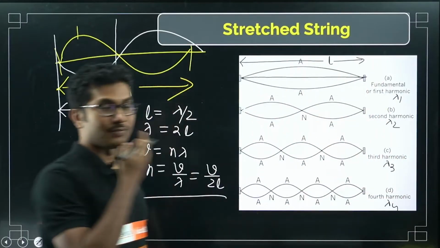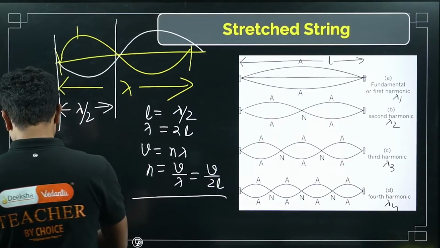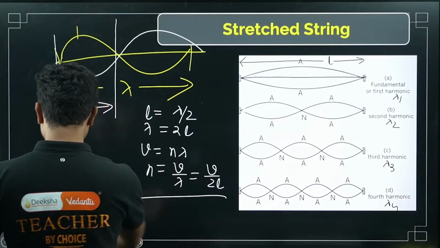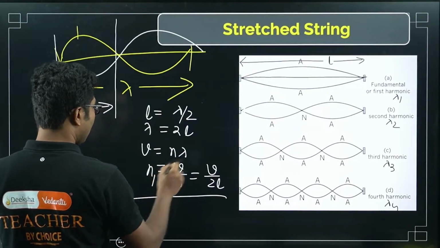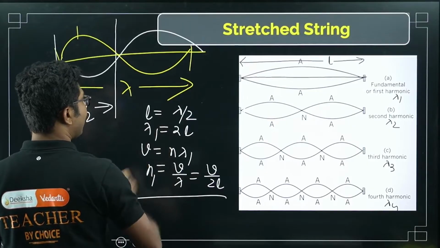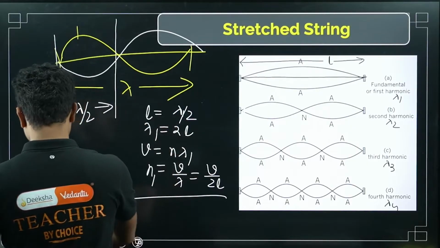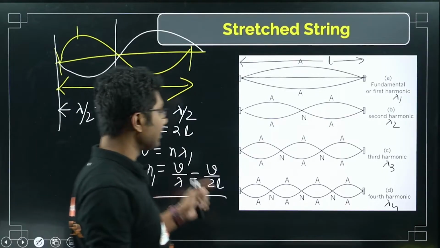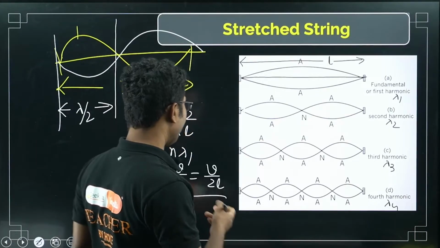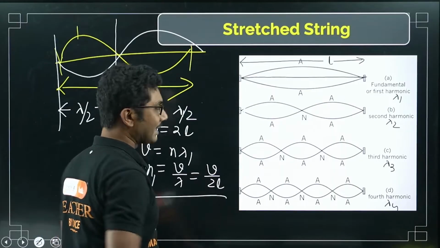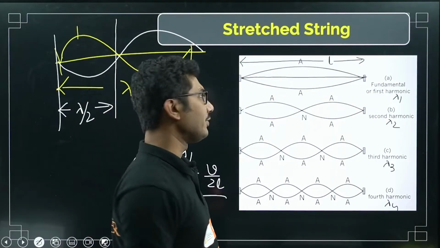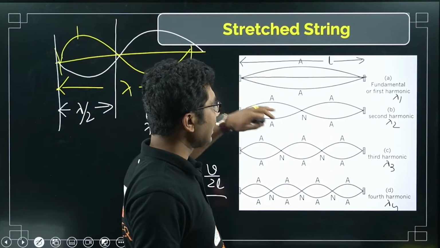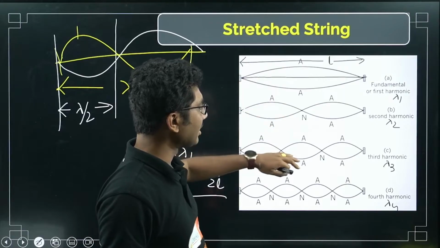Each of them has different lambdas and each of them has different frequencies. So in this case, this is n1 lambda 1. But L will be fixed. L will be fixed, so every frequency you can calculate in terms of this L, and you can calculate the corresponding frequency. This is the fundamental frequency, this is the second harmonic, this is the third harmonic, this is the fourth harmonic.